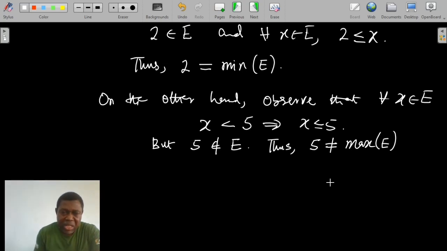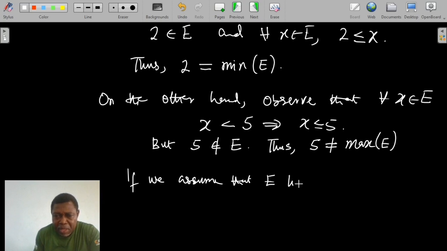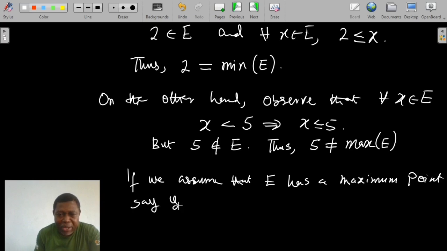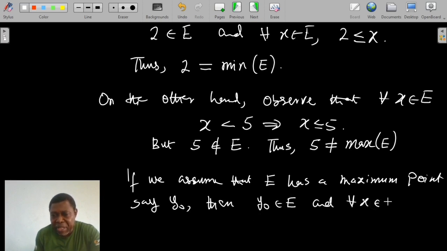The reason is because if we assume that E has a maximum, say y naught, then y naught must be in E, and for any x we pick in E, x must be less than or equal to y naught.